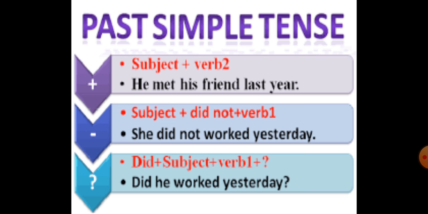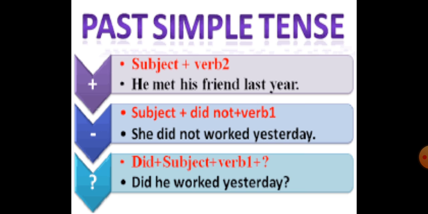Now with negative sentence we use did not, she did not work yesterday. Okay, but you have to keep this in mind कि with did we always use the first form of verb. First form verb आएगा did के साथ. This you need to remember. Now next, with interrogative sentence, did plus subject plus first form of verb plus whatever the rest of the sentence is, like did he work yesterday?